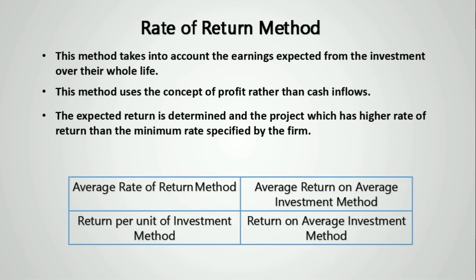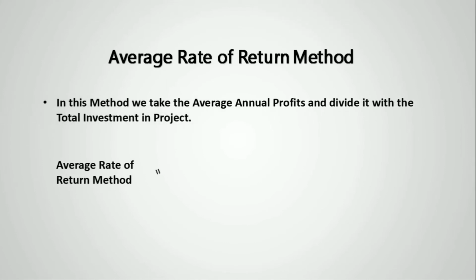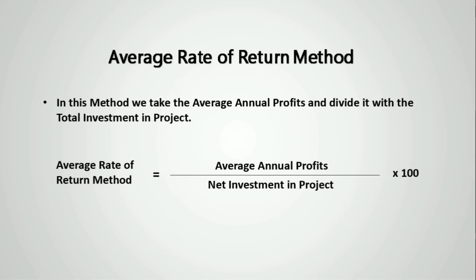The average rate of return method takes average annual profits and divide it with total or net investments in the project. This is then multiplied into 100 to obtain a percentage. This percentage tells you the average return you will get on your investments.